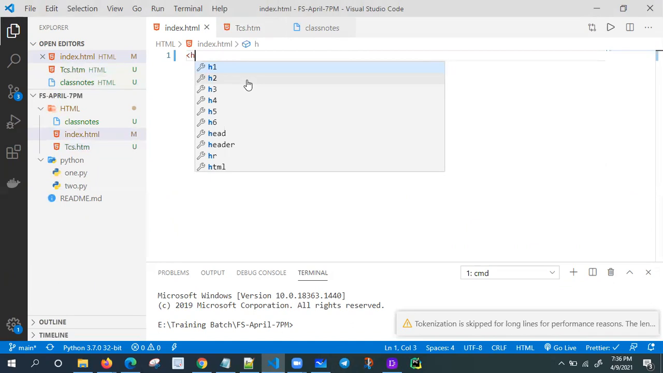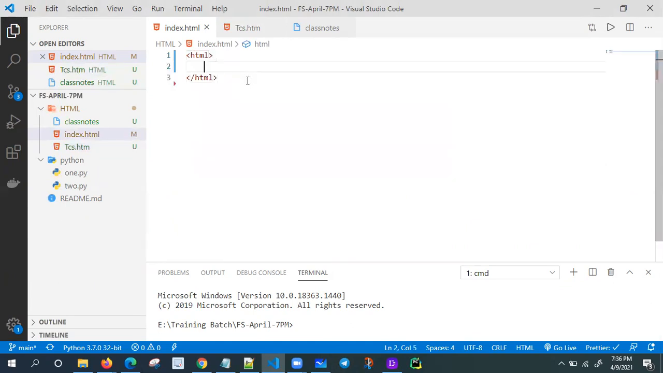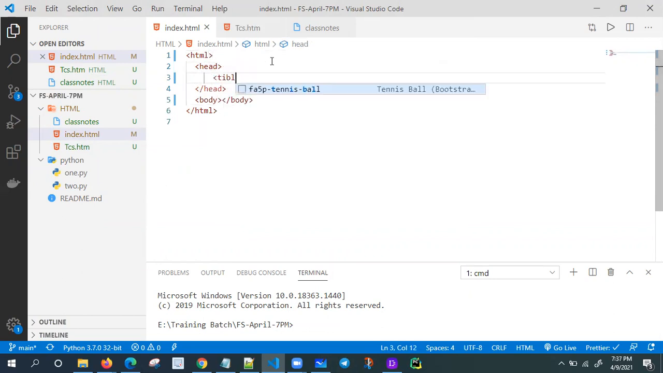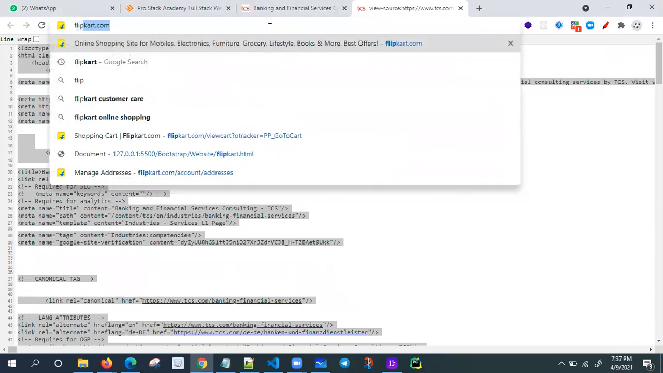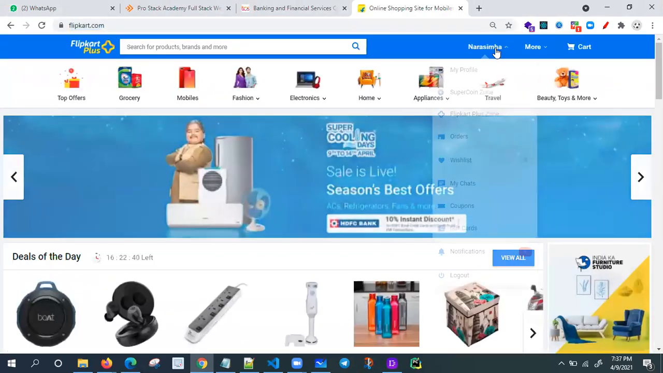What tags are important? The HTML tag, and inside HTML, I'm going to take head, and I want the body tag. Let me close the body. I want one website title, so I'm going to use the title tag. What is my title? I'm going to use login page, or you can take Flipkart. Let me go with the Flipkart page only. Maybe the login is different.